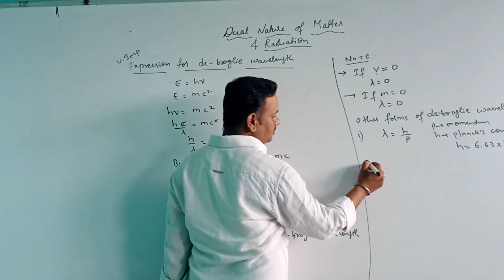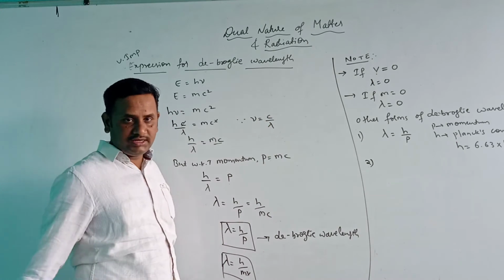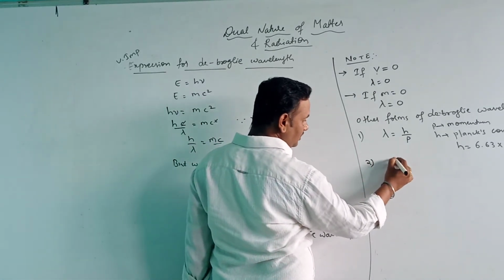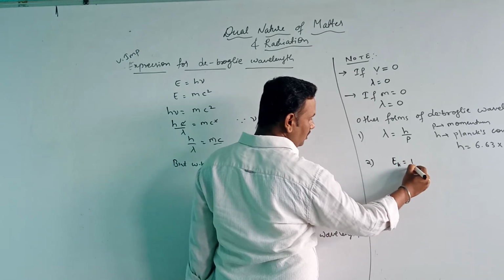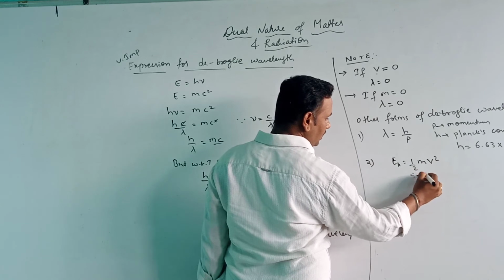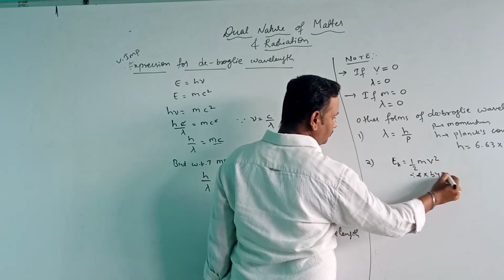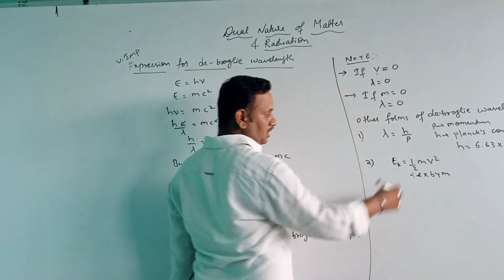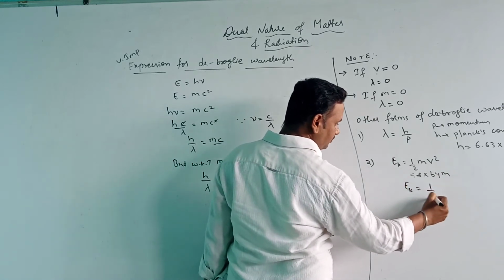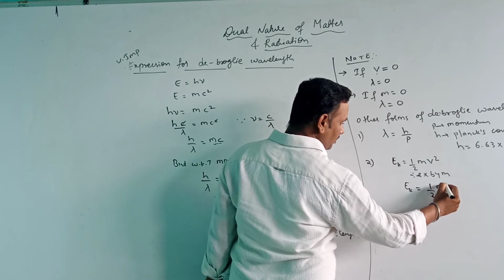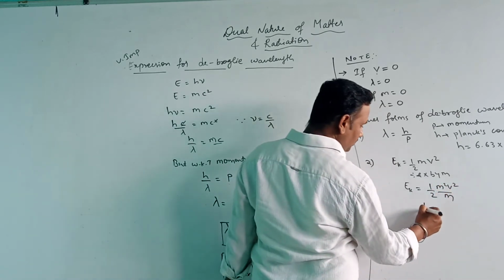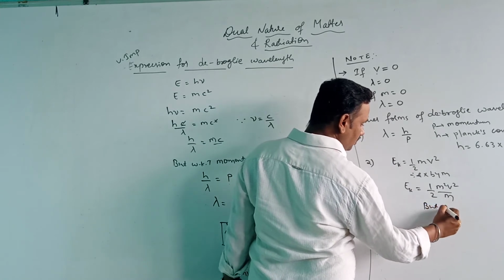And the second form of expression: if this photon is having kinetic energy, then the kinetic energy can be written as Ek is equal to half mv square. If I divide and multiply by m on the RHS, then Ek is equal to half m square v square divided by m. But we know that p is equal to mv.